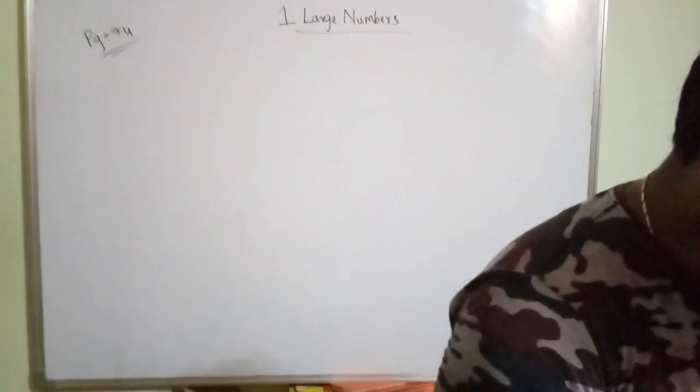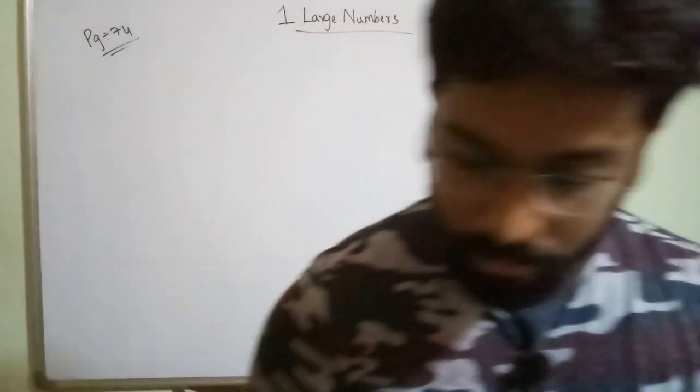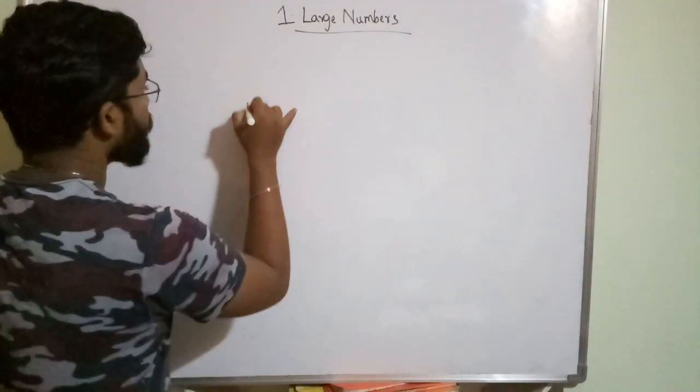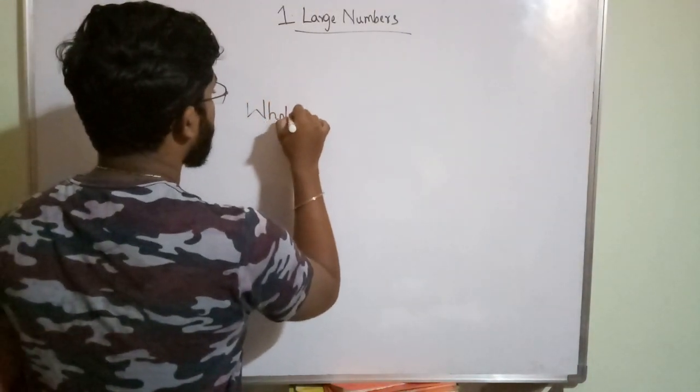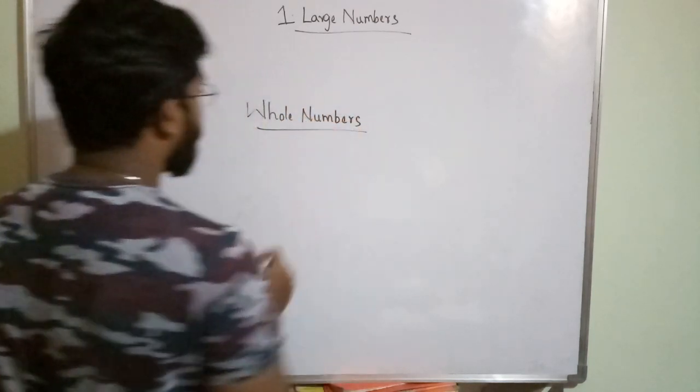Listen carefully here what I am saying. This is a new term introduced to you. What is that? Whole numbers. Okay, what are whole numbers?